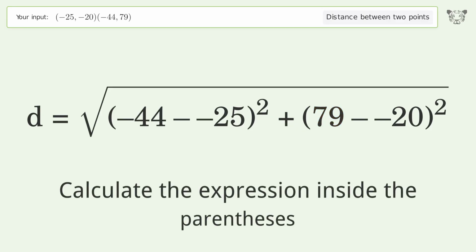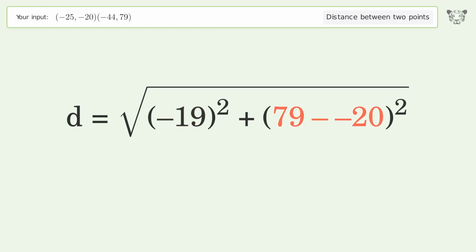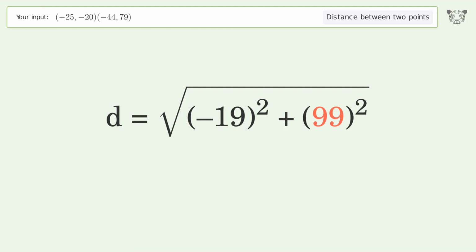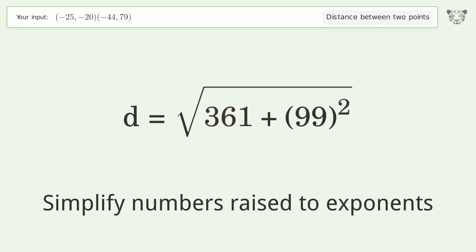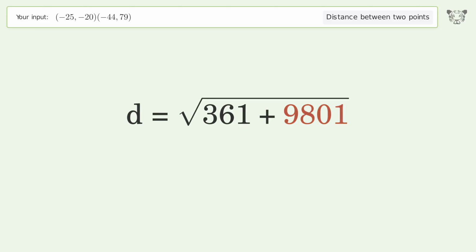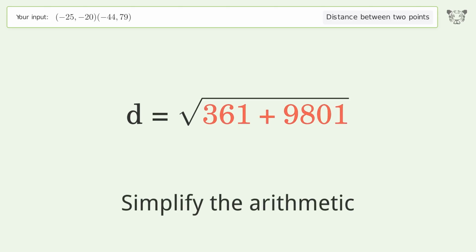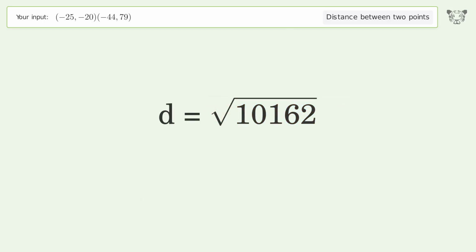Calculate the expression inside the parentheses. Simplify numbers raised to exponents. Simplify the arithmetic. And so the distance between the 2 points is the square root of 10,162 or 100.807.